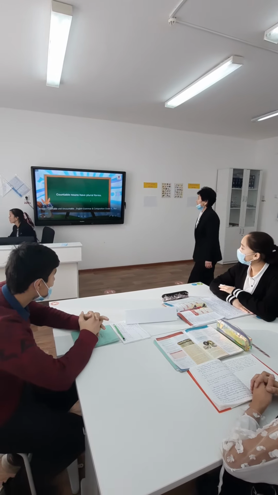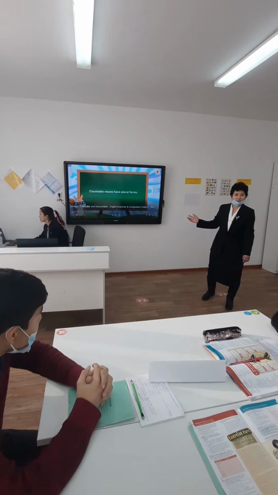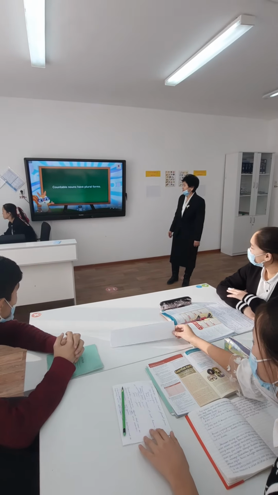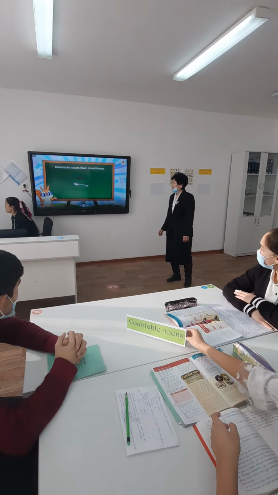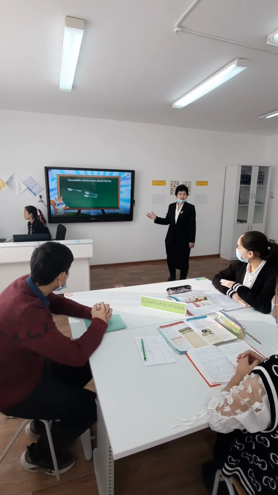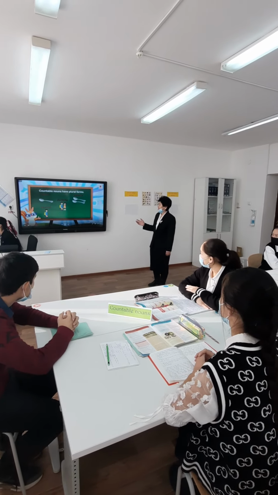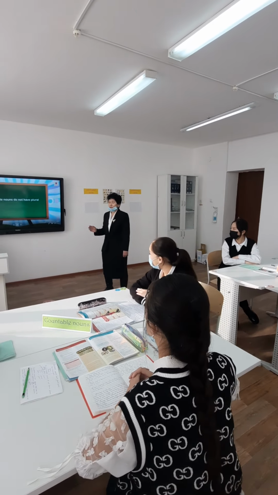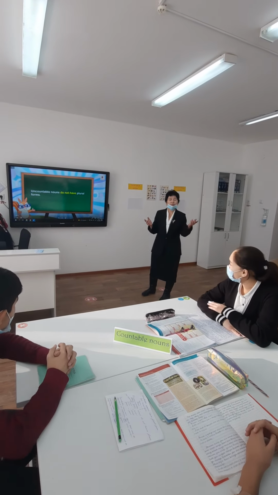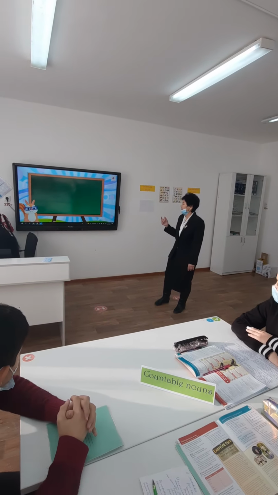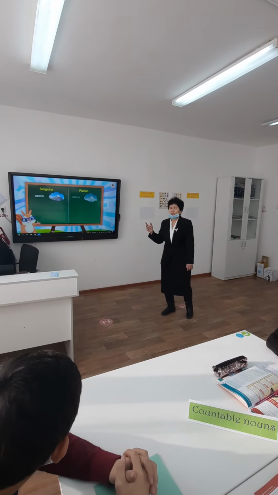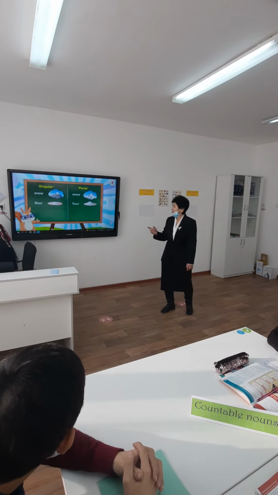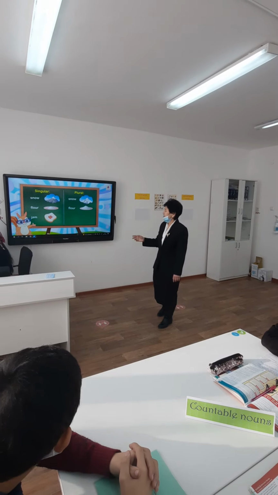Now, countable nouns have plural forms. For example, spoon, spoons, student, students. Uncountable nouns do not have plural forms. For example, snow, floor, jam. They do not have singular and plural forms.